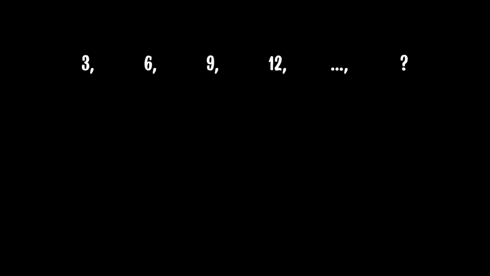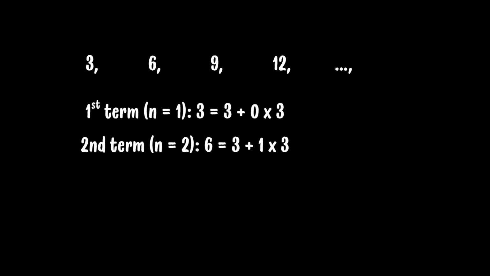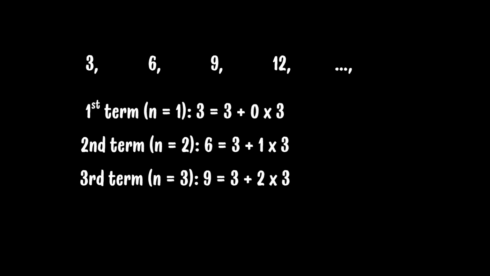Consider the sequence 3, 6, 9, 12. Let's map each term to their position n. First term, n equals 1, 3 equals 3 plus 0 times 3. Second term, n equals 2, 6 equals 3 plus 1 times 3. Third term, n equals 3, 9 equals 3 plus 2 times 3.